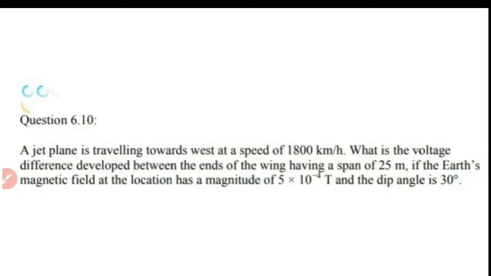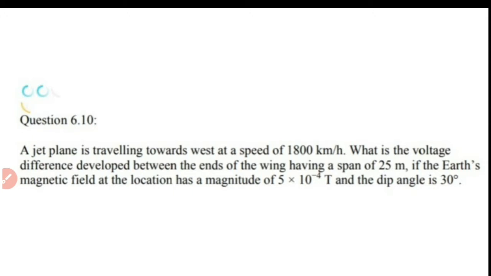Now we have a problem from exercises. Question 6.10. A jet plane is traveling towards west at a speed of 1800 km per hour. What is the voltage difference developed between the ends of the wings having a span of 25 meter if the Earth's magnetic field at the location has a magnitude of 5 into 10 raised to minus 4 Tesla and the dip angle is 30 degree.